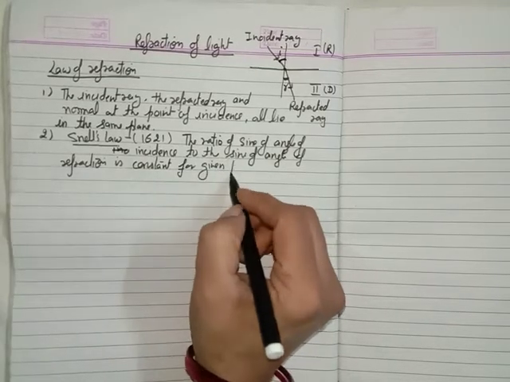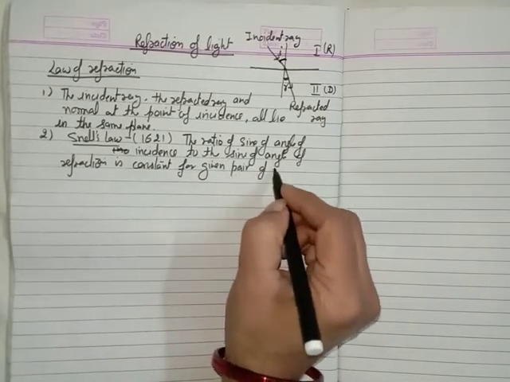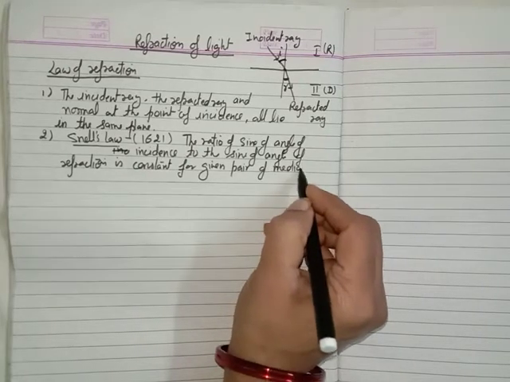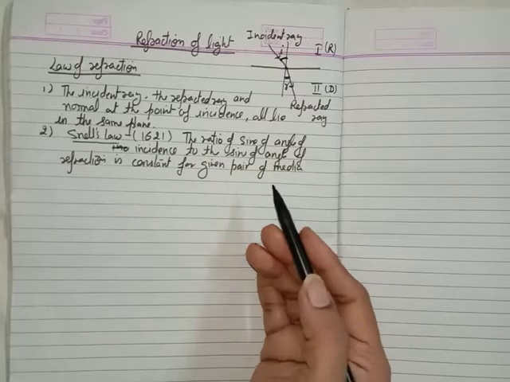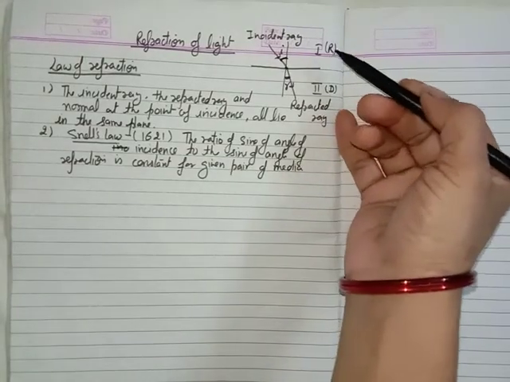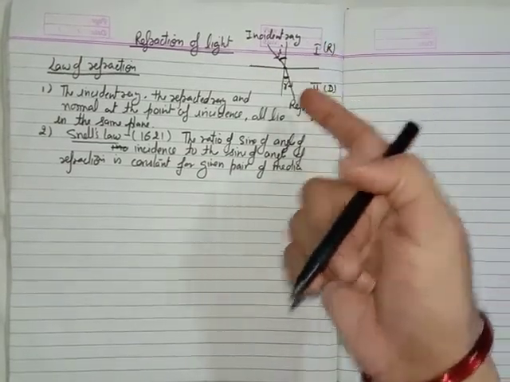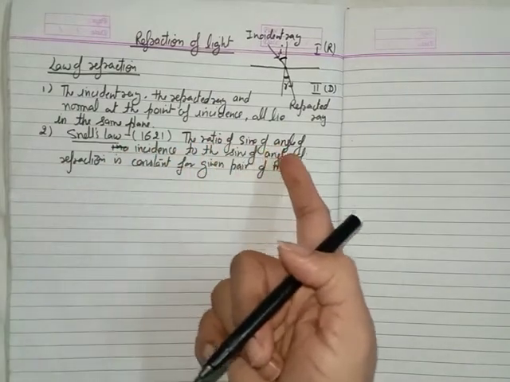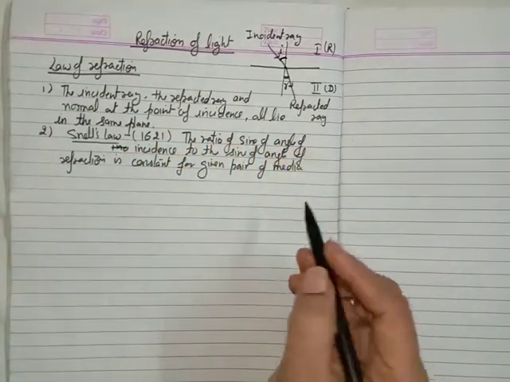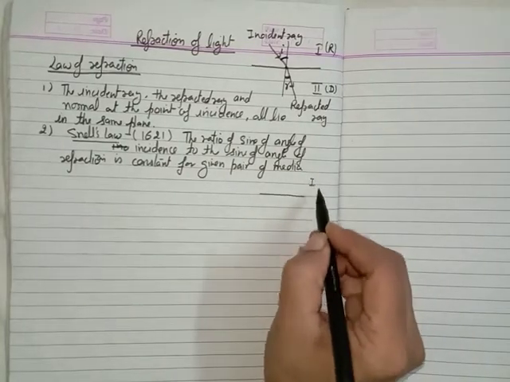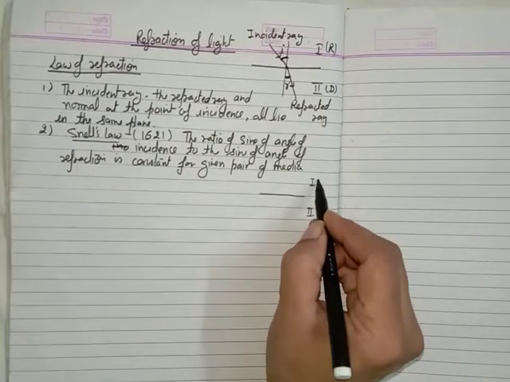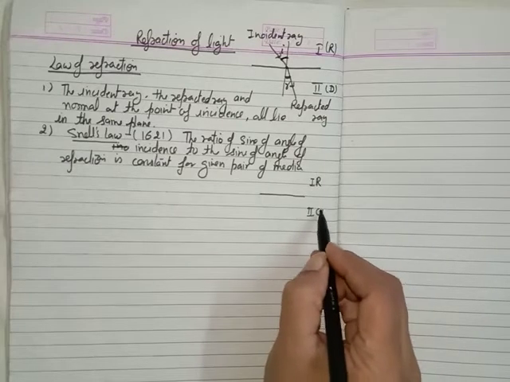For a given pair of media, which is the plural form of medium. What does it mean? If we change the medium, the value of this ratio is also going to change. For example, this is only an example, not the exact value. Suppose this is medium 1 and this is medium 2, and suppose this is a rare medium and this is a denser medium.